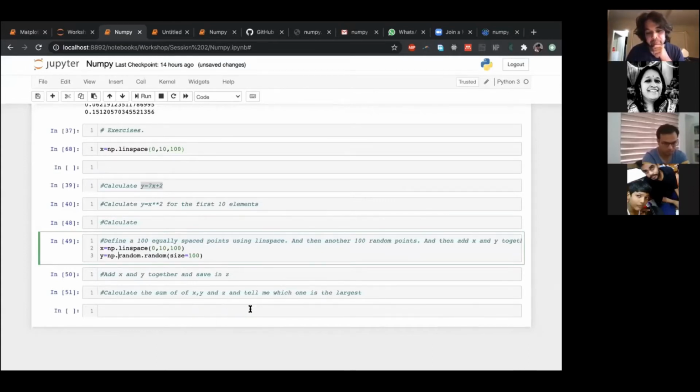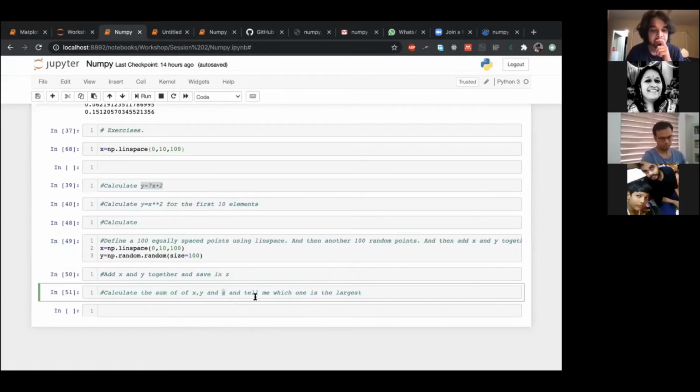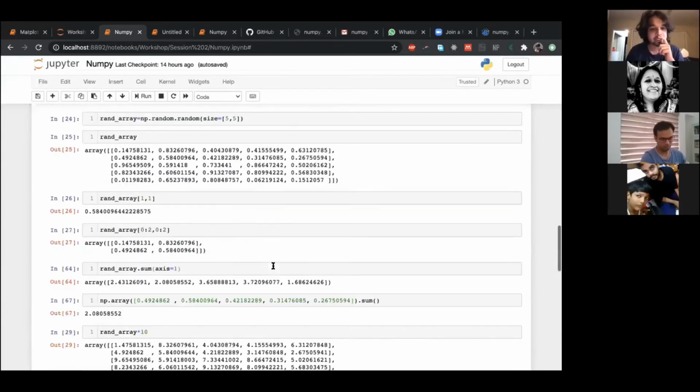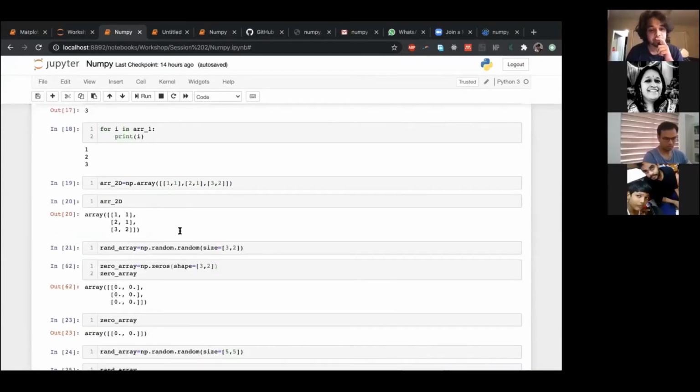Calculate the sum of X and Y and Z and tell me which one is the largest. So you have X, Y, and Z. Calculate the sum of all the variables in X, all the variables in Y, and all the variables in Z, and let me know which one is the largest. I expect you to use this sum over here.